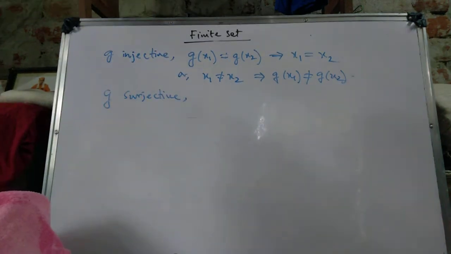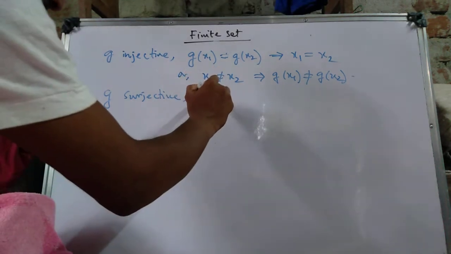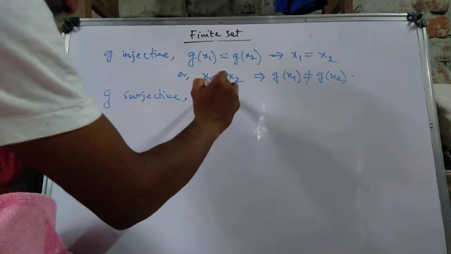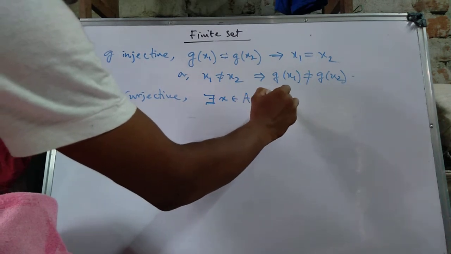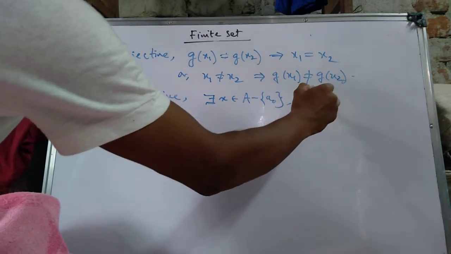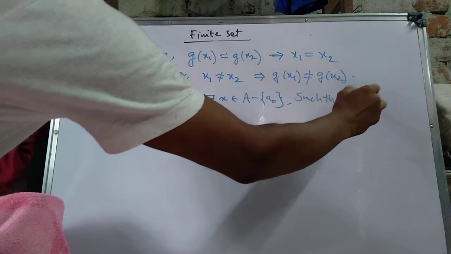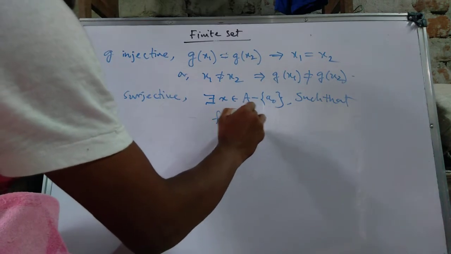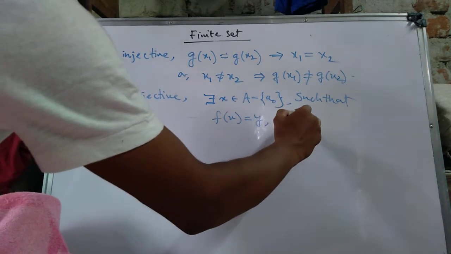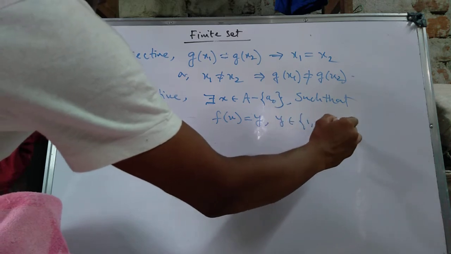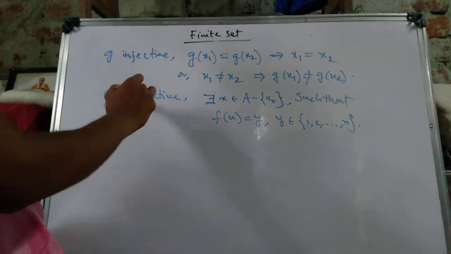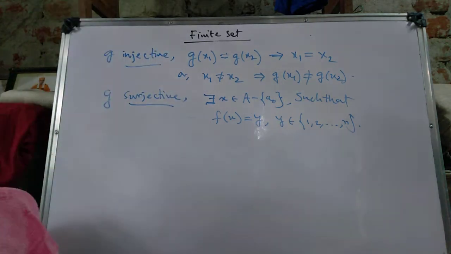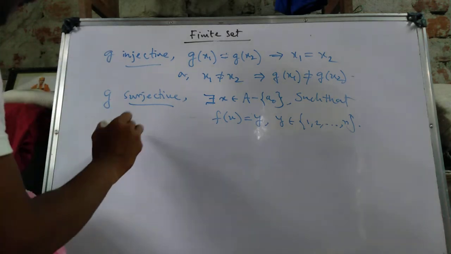g surjective means there exists x belonging to A minus {a0} such that f(x) = y, for y belonging to 1, 2, ..., n. Okay, then we'll also see whether f is injective or not.